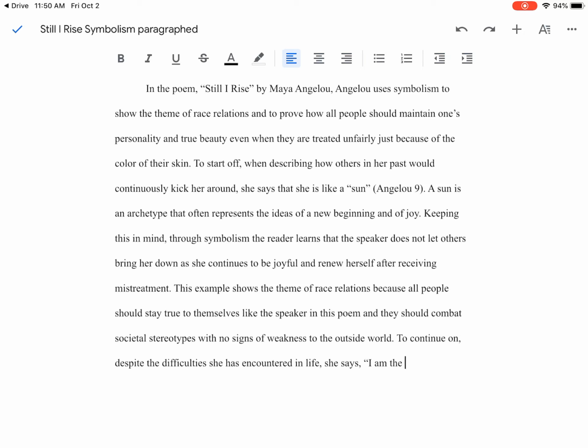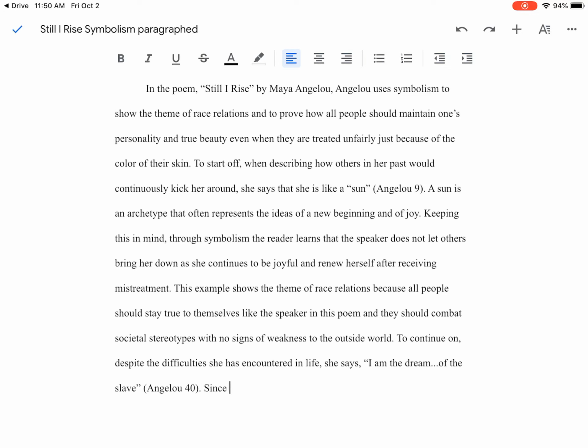And I'm going to cut out the part about the hope because I'm not focusing on that. I'm just focusing on this symbol of the dream. So whenever I want to cut some part out of the quote, I just use these ellipses and it shows that I took something out of the original quote of the slave. Just want to spell out what just she is the hope dream for.